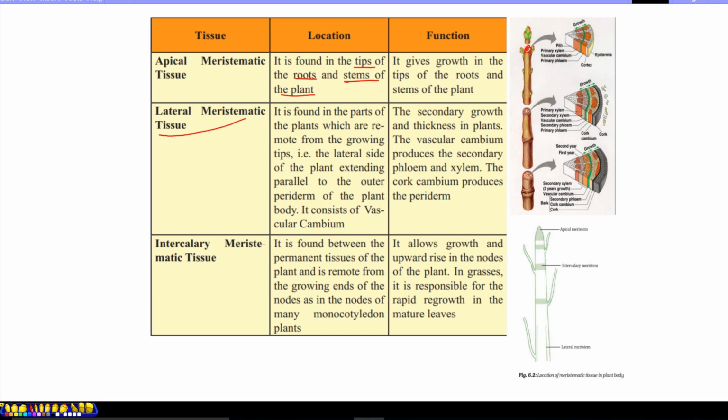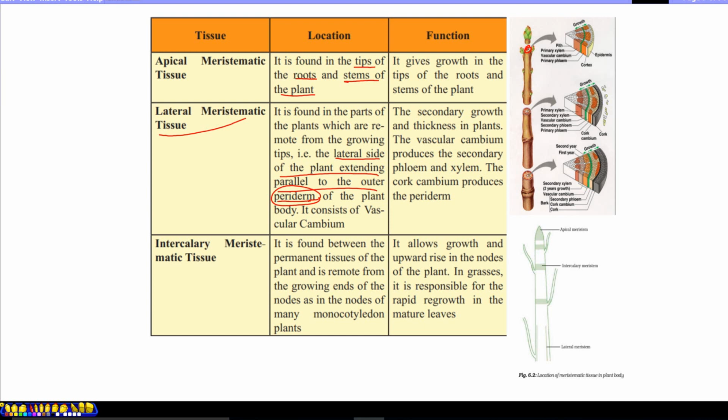Lateral meristematic tissue is found on the lateral side of the plant, extending parallel to the outer periderm. In aged plants, the epidermis loses its elasticity and some cells die, so it is replaced with periderm tissue, which also means skin. It consists of vascular cambium.